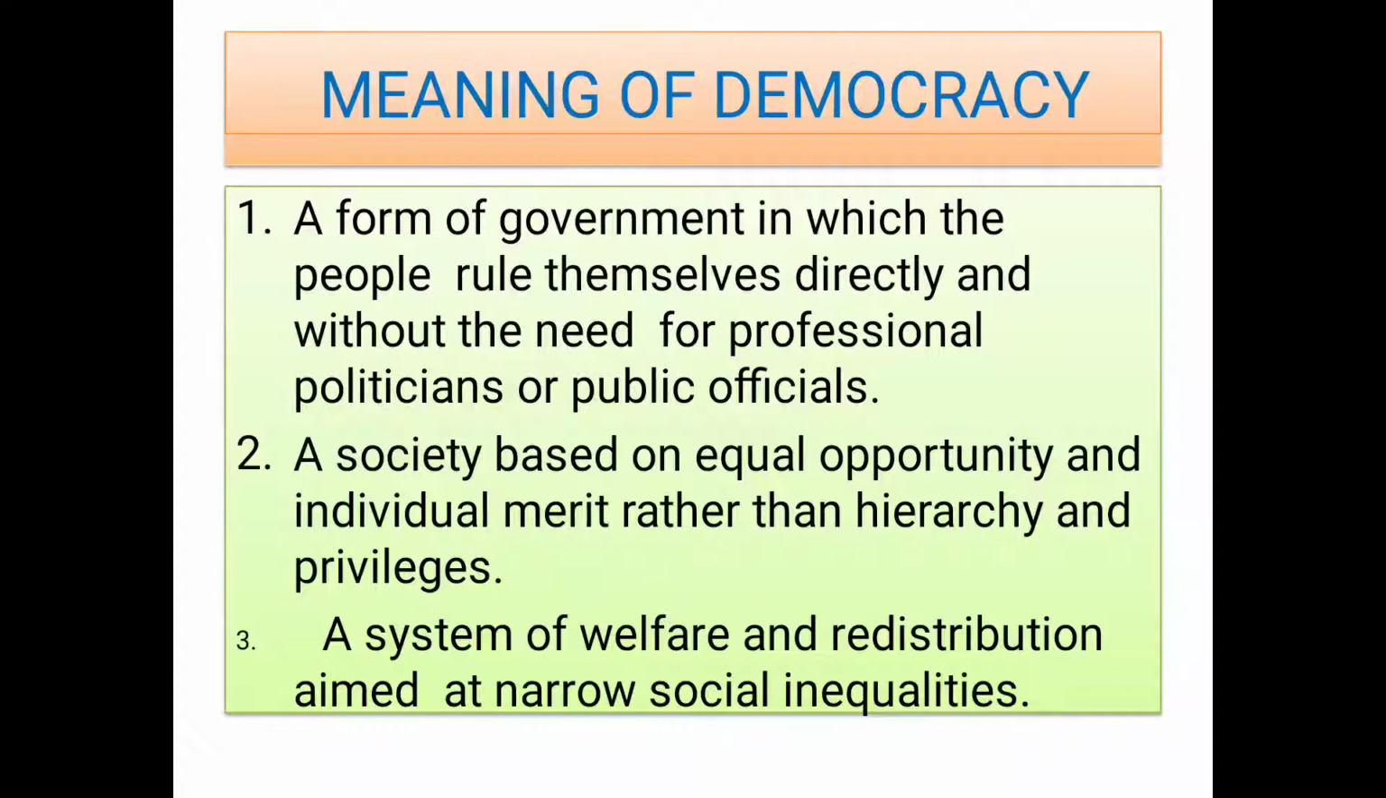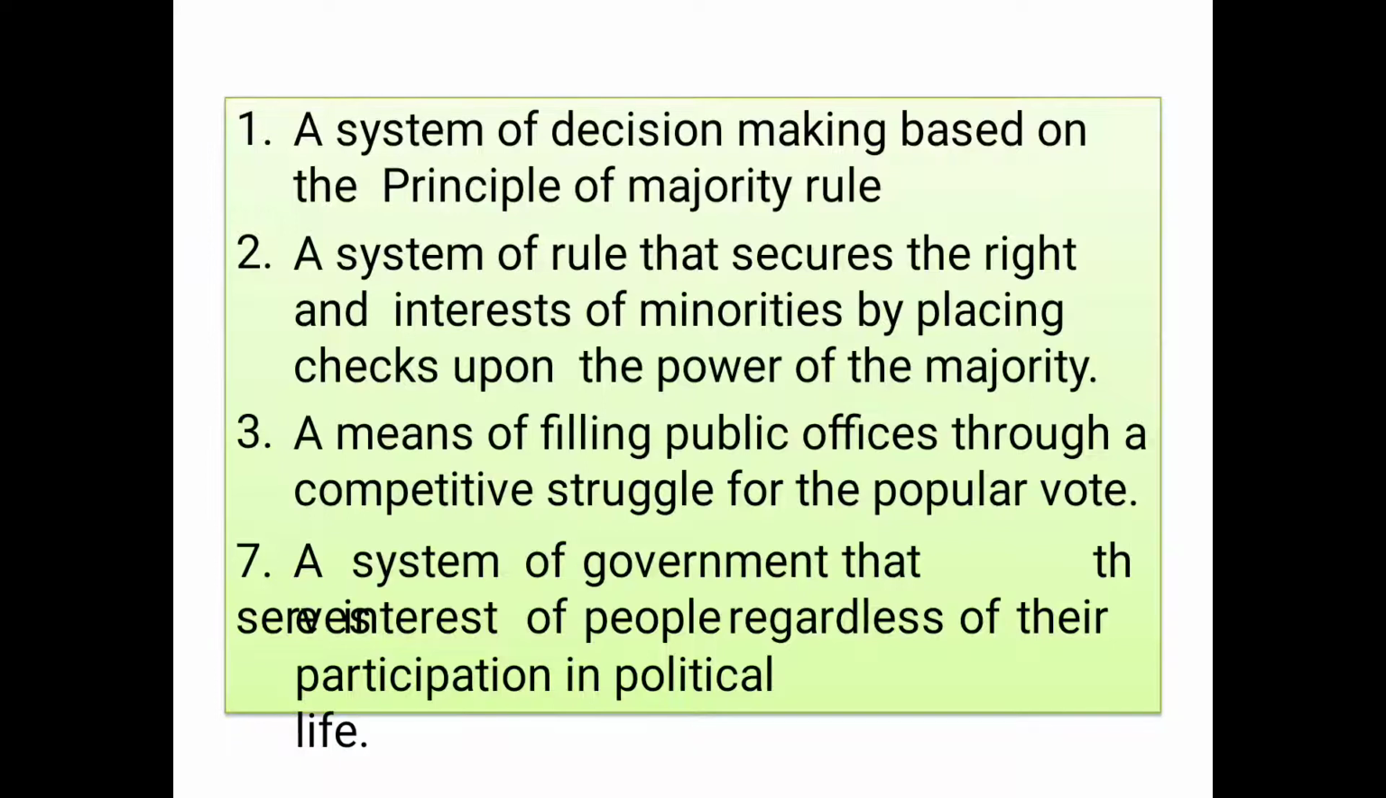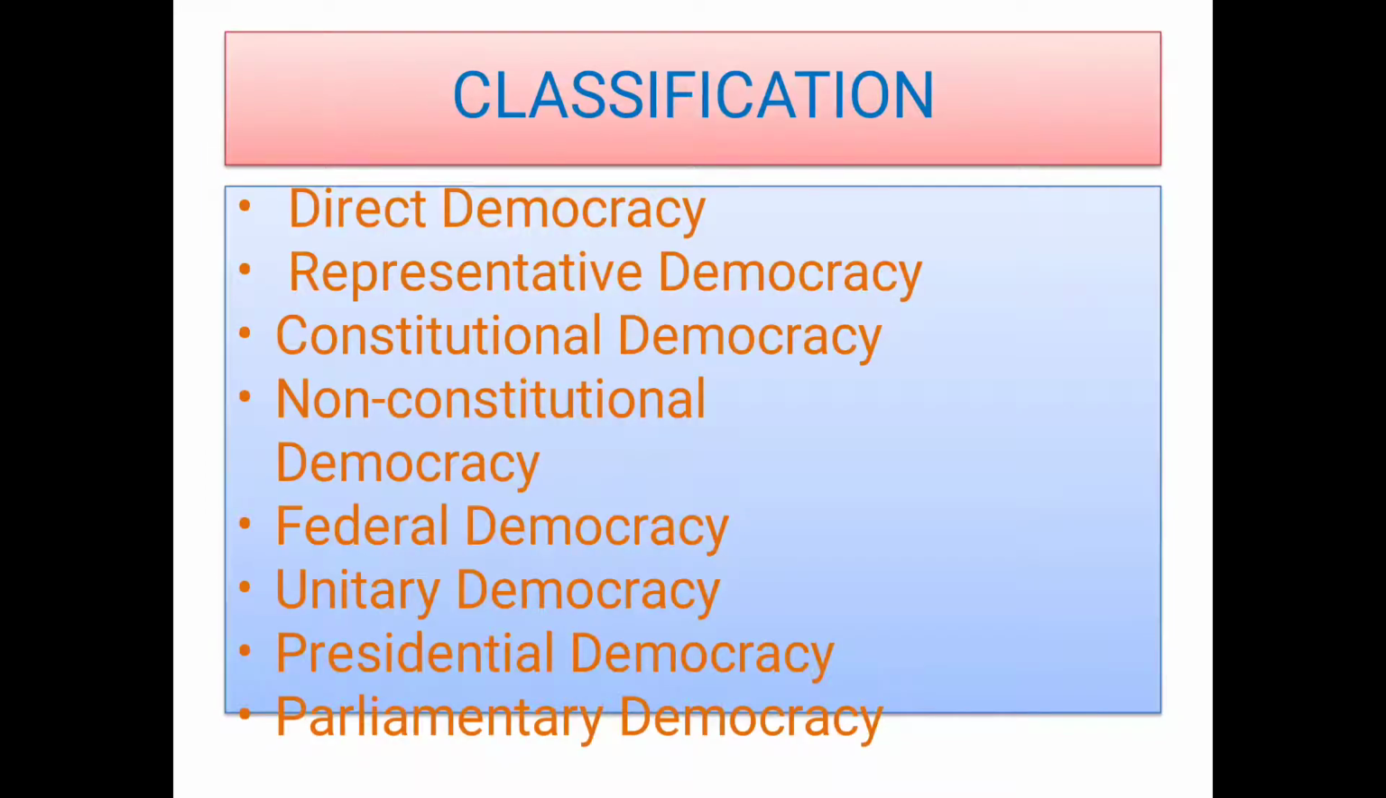Democracy means the government in which the people rule themselves directly, without the need for professional politicians or public officials. A society is based on equal opportunity and individual merit rather than heredity and privileges. The system of welfare and distribution is aimed at narrowing social inequalities. This is the meaning of democracy. Now we can see the classification of democracy.